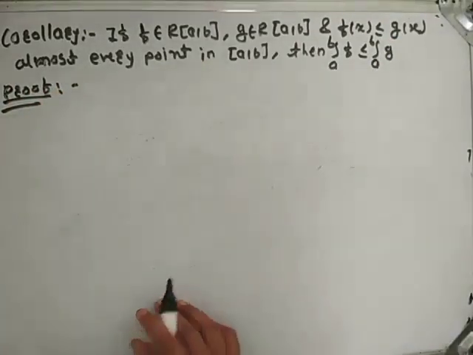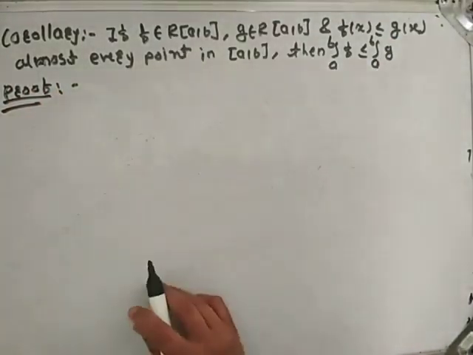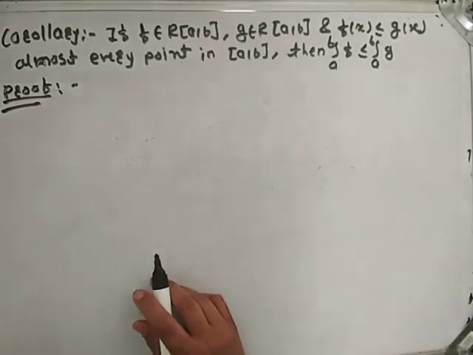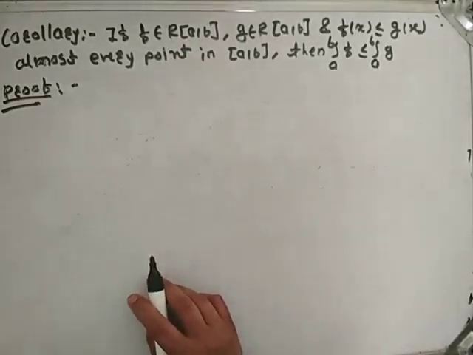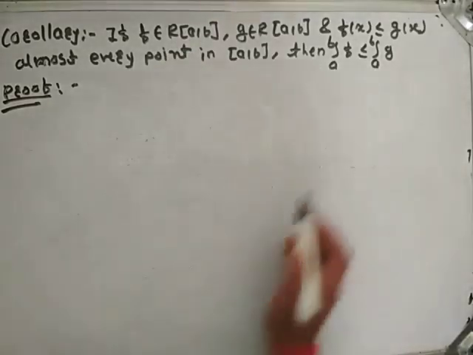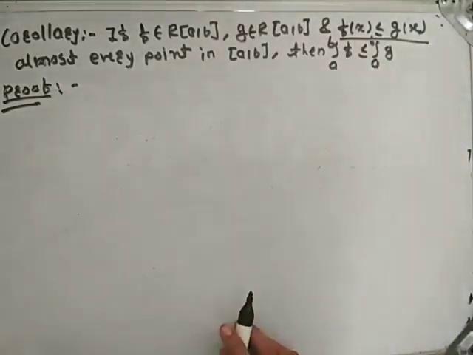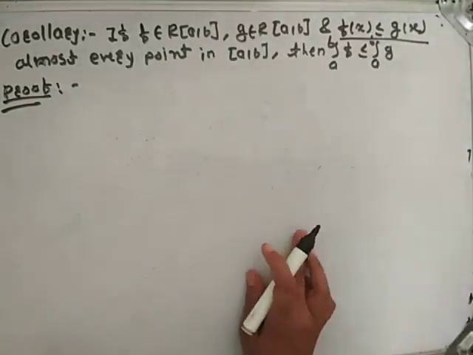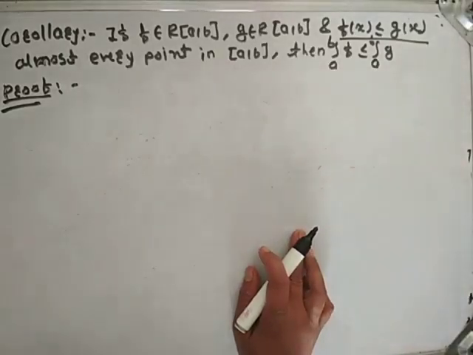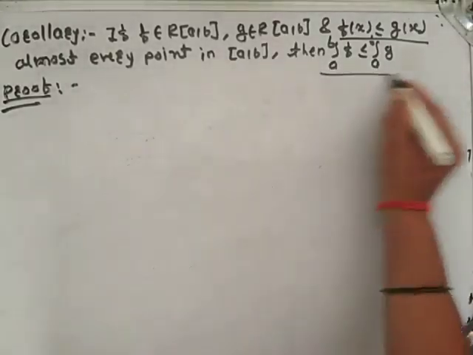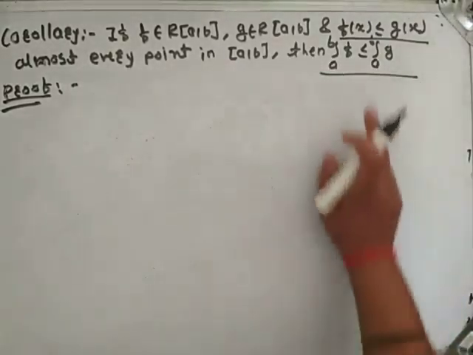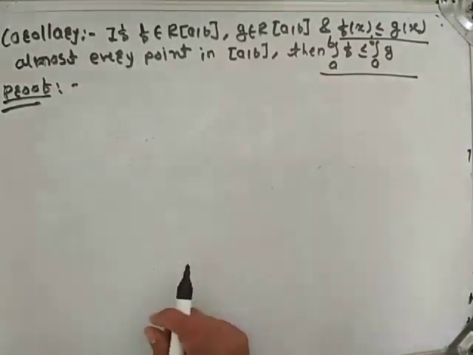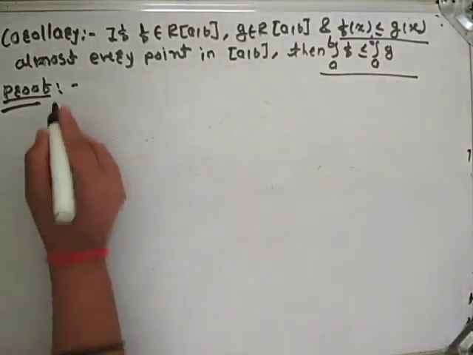Here we have given f is Riemann integrable on the closed interval [a,b] and g is Riemann integrable on the closed interval [a,b]. Also we have given f(x) is less than or equal to g(x) almost everywhere in the closed interval [a,b]. Then we have to show that the integral from a to b of f is less than or equal to the integral from a to b of g.